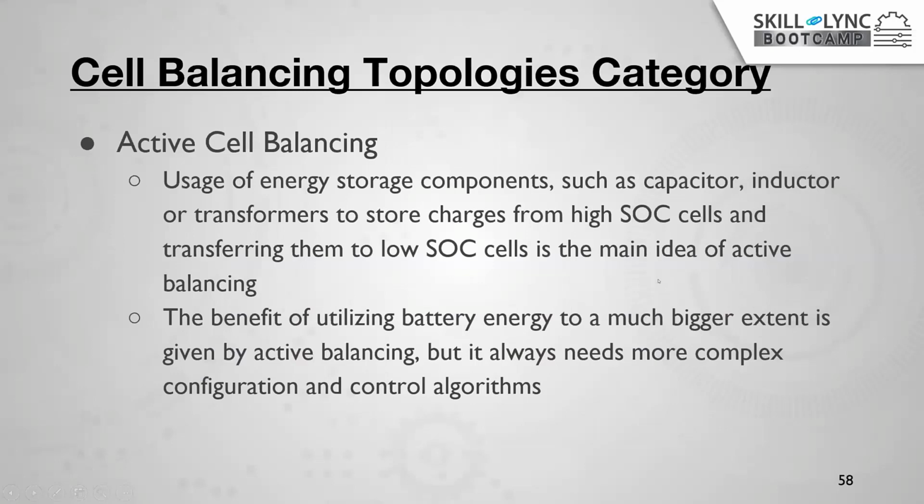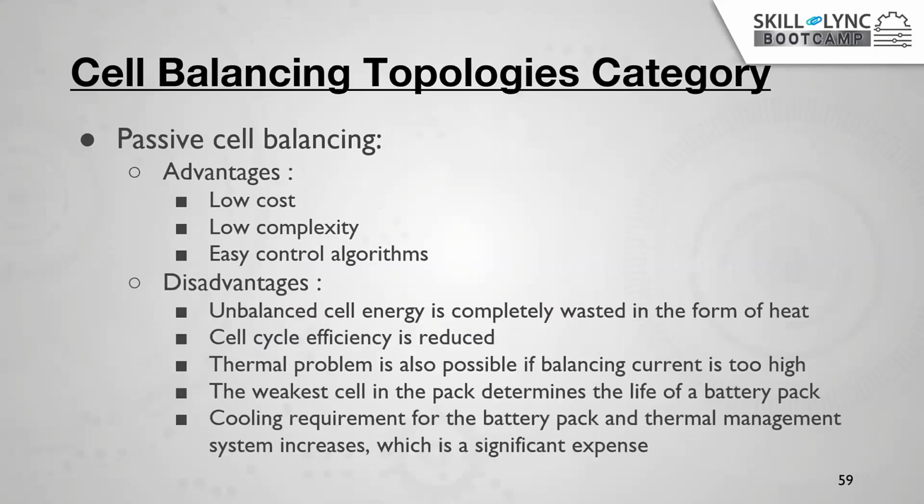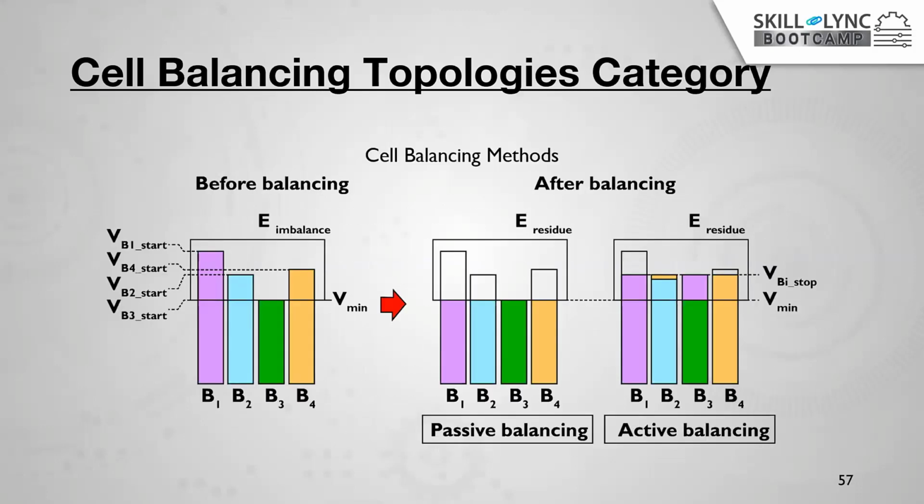The problem with active cell balancing is that it is more costly compared to passive balancing, but it is more effective. Passive balancing's main advantage is low cost, and its main disadvantage is that whatever energy we are generating, we are wasting. In order to equalize these batteries, we waste that energy.